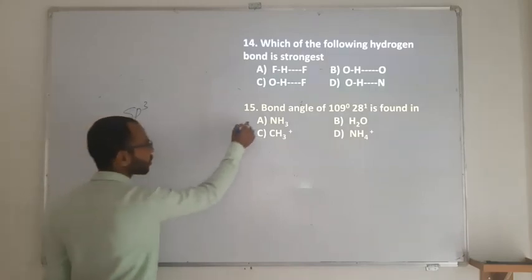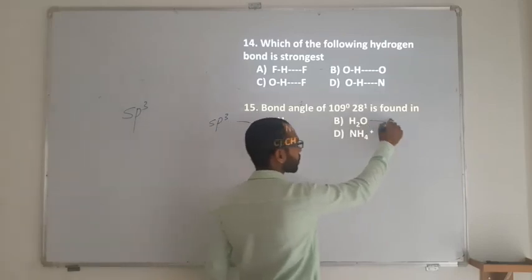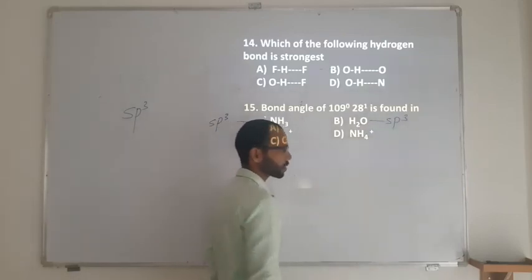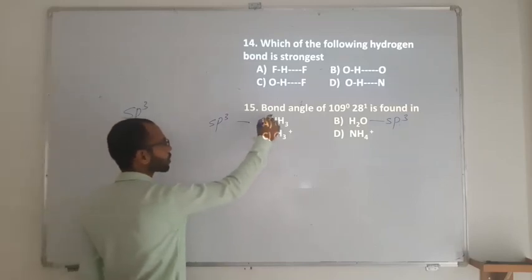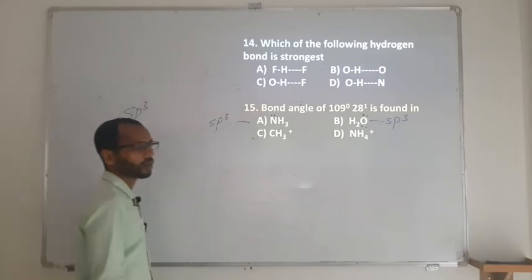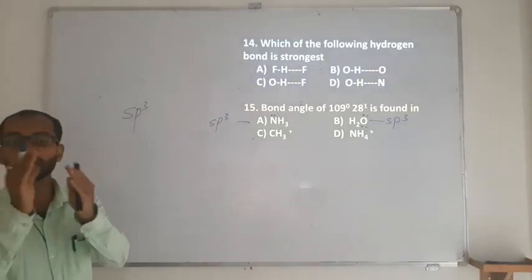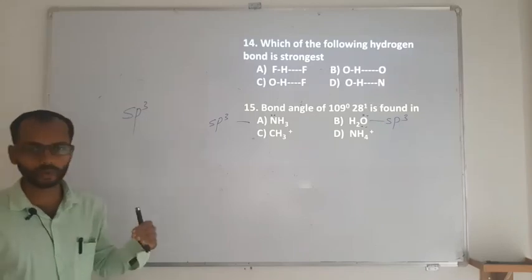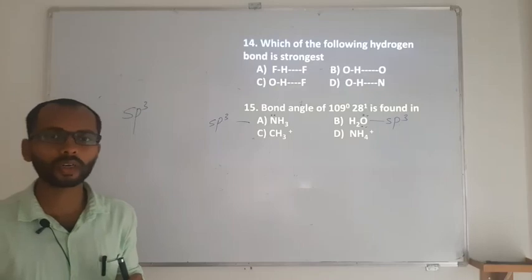No doubt ammonia has sp3 hybridization, and even water has sp3 hybridization, but as ammonia has one lone pair and water has two lone pairs, according to VSEPR theory there will be lone pair repulsion. The angle changes from 109 degree 28 minute to 107 degree and 104.5 degree.